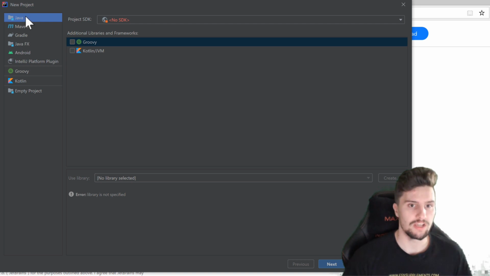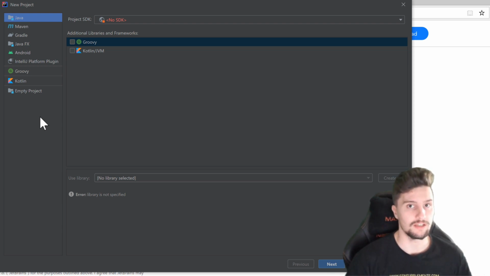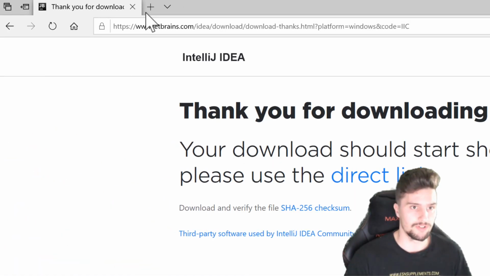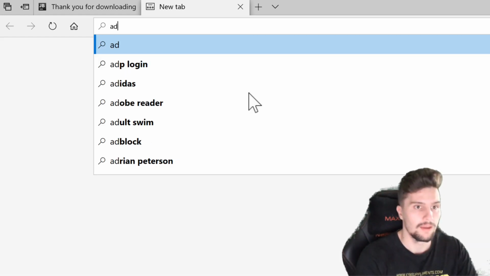And you can see we have several options here. But before we can actually create a project here, we need to install one more thing, and that is the so-called JDK. That stands for Java Development Kit, and that is just a toolkit that we need to be able to run Kotlin and Java programs, or to develop them actually. And for that we want to go back to our browser. I'll open a new tab here, and we want to visit